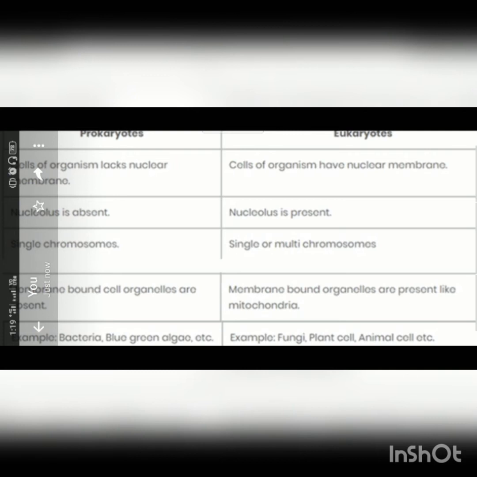Next, in prokaryotes there are no membrane-bound cell organelles, while in eukaryotes membrane-bound cell organelles are present. What are cell organelles?